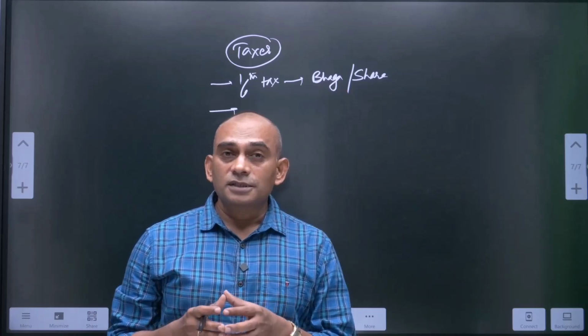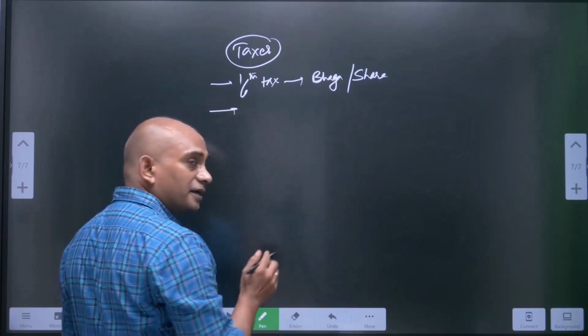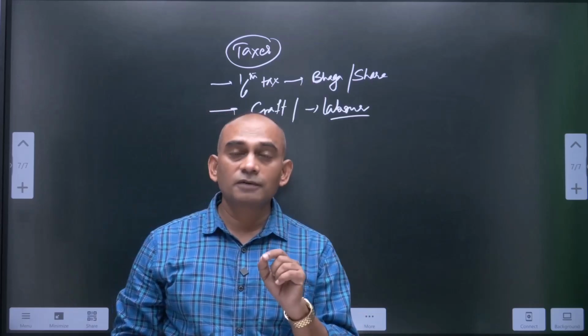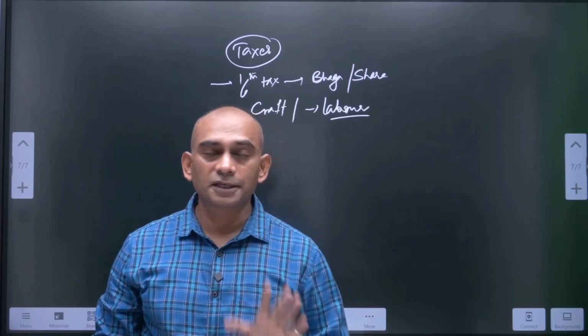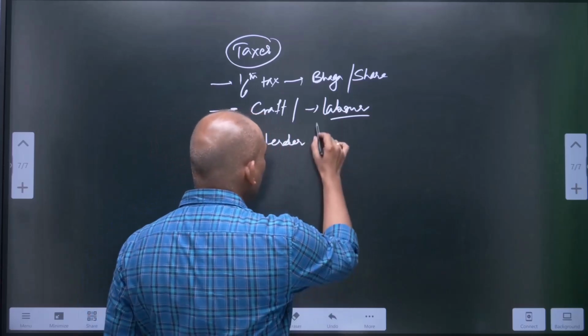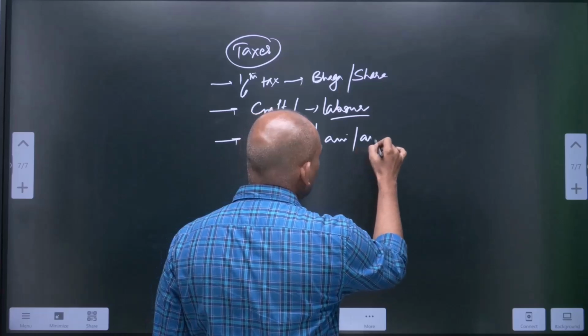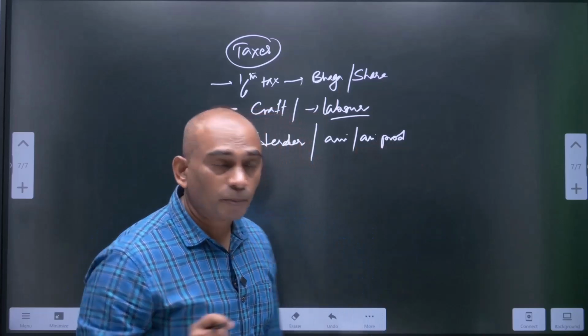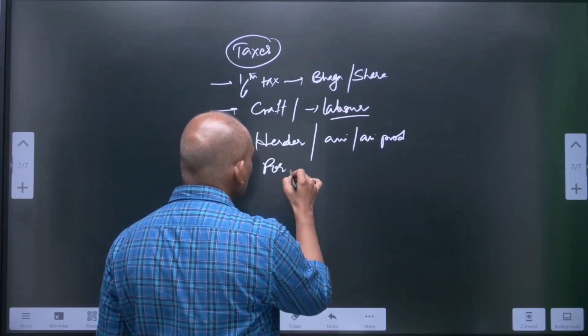Craft persons were expected to pay taxes that could be in the form of labor. They worked for a day in a month for the king. Herders would be expected to pay tax in the form of animals or animal produce. And hunter-gatherers would be expected to pay in the form of forest produce.